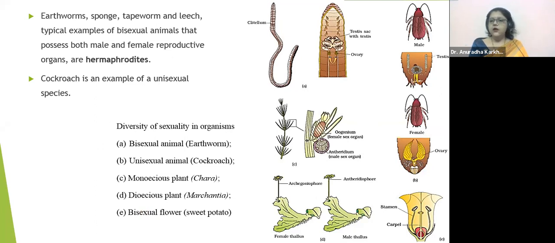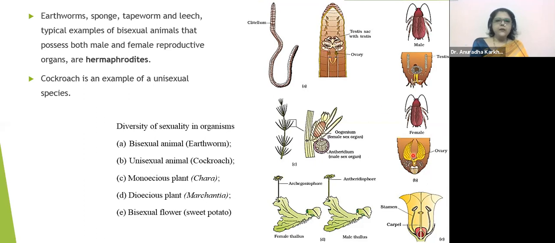हाँ, इसको मैं थोड़ा हटाती हूँ यहाँ से इधर. हाँ, now you can see this A diagram है bisexual animal earthworm. Here you can see the presence of testes. In the same organism, you can see the presence of ovaries. So testes and ovaries present in the same animal. Hermaphrodite. Okay. Look at the bee.